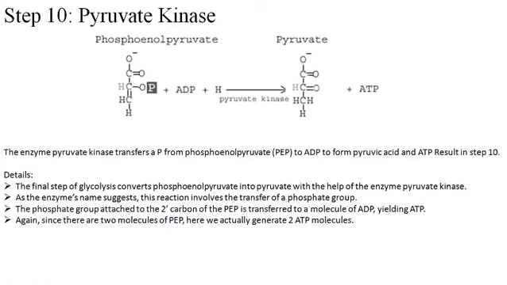and how it helps to form other metabolites in other biochemical reactions. So step number 10, which is the last step of glycolysis, is where pyruvate kinase is the enzyme that facilitates the reaction in which phosphoenolpyruvate is converted into pyruvate. This is again an example of substrate level phosphorylation, where the substrate donates its phosphate moiety to ADP, ADP phosphorylation takes place, and a pyruvate molecule is produced. So finally 2 molecules of pyruvate are created and 2 molecules of ATP are created again.